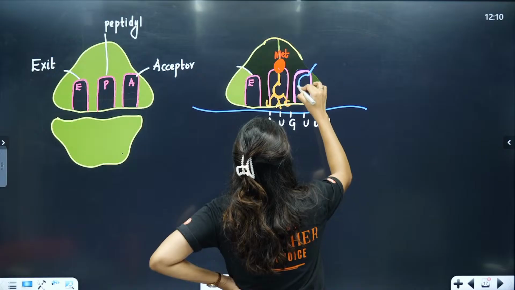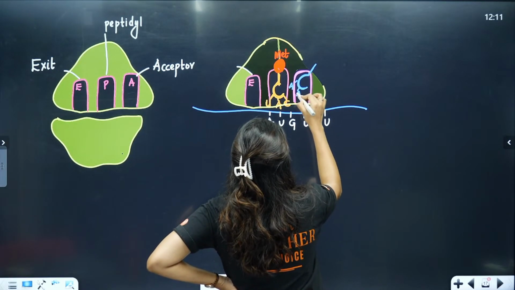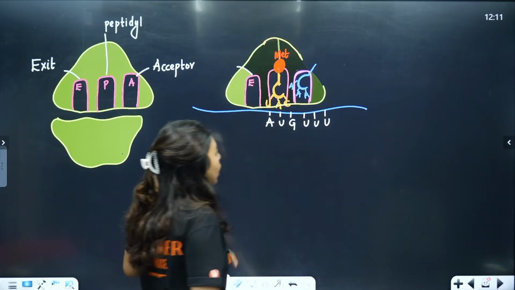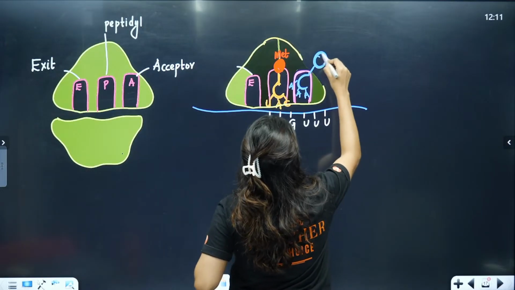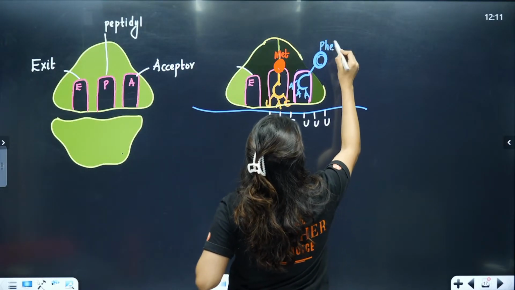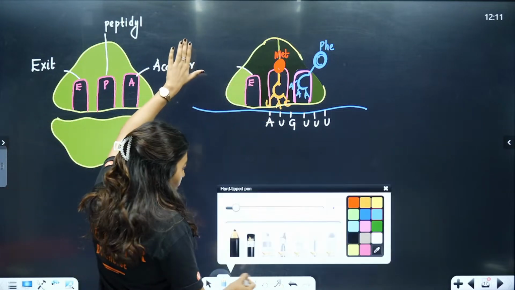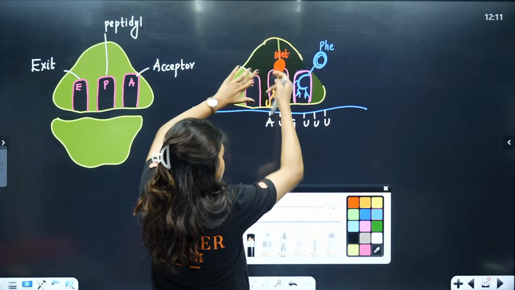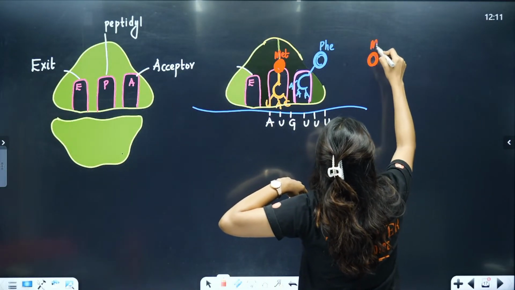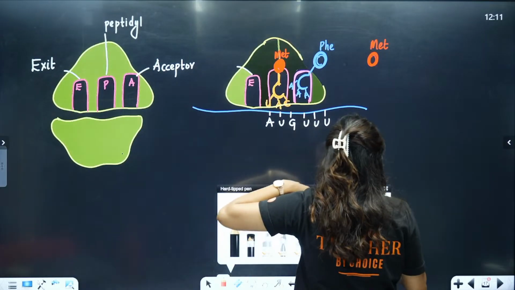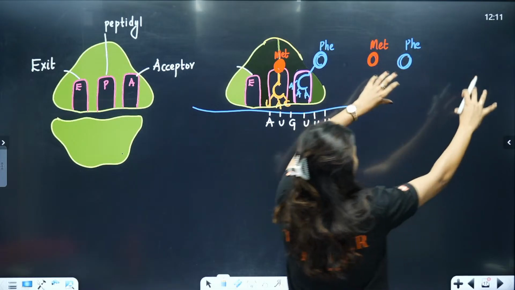What is he waiting with? He is waiting with A. On this side, he will have what? He will have phenylalanine. So the moment this fellow exits, the next fellow will come and sit, and the chain is going to continue like this. We'll have methionine, we will have phenylalanine. Like this, the chain is going to continue.